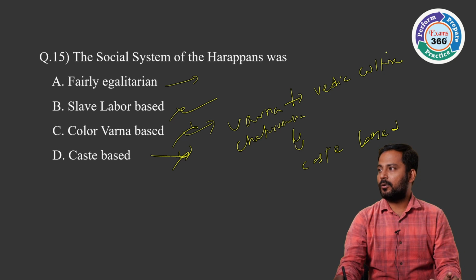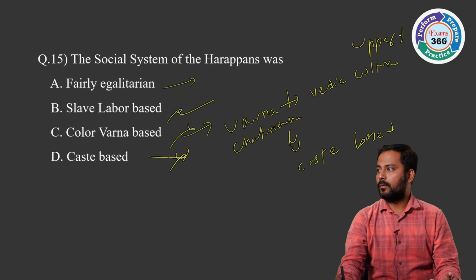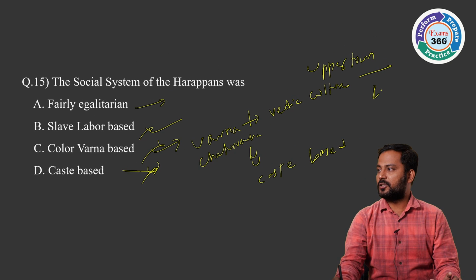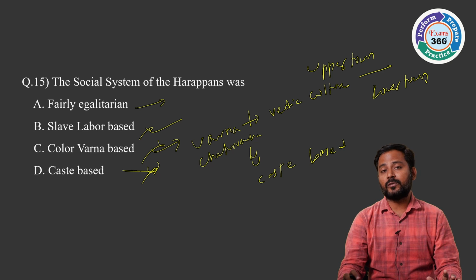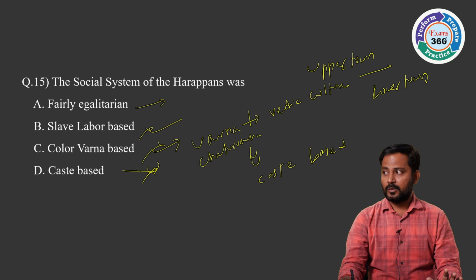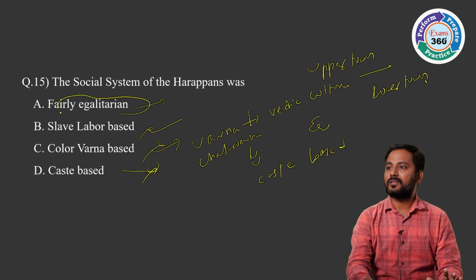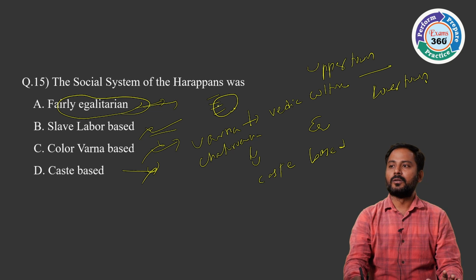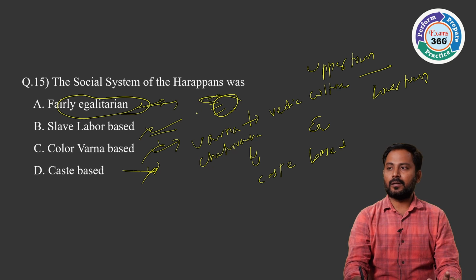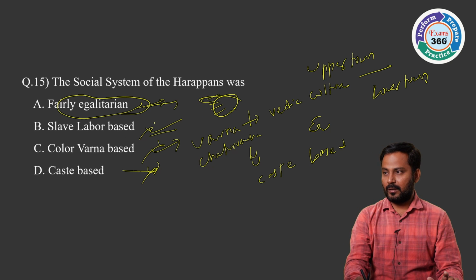As we have the upper town and lower town, which marks the distinction. And even within the Harappan cities, we have some houses built with 6 to 12 rooms. There are some with only 1 to 2 rooms. So there is no complete equality, but fairly egalitarian, because there were no kings and there were no other serving classes like that. So it's a kind of controversy. So we can conclude that it is fairly egalitarian. Because all the others are not correct, you can go for fairly egalitarian.